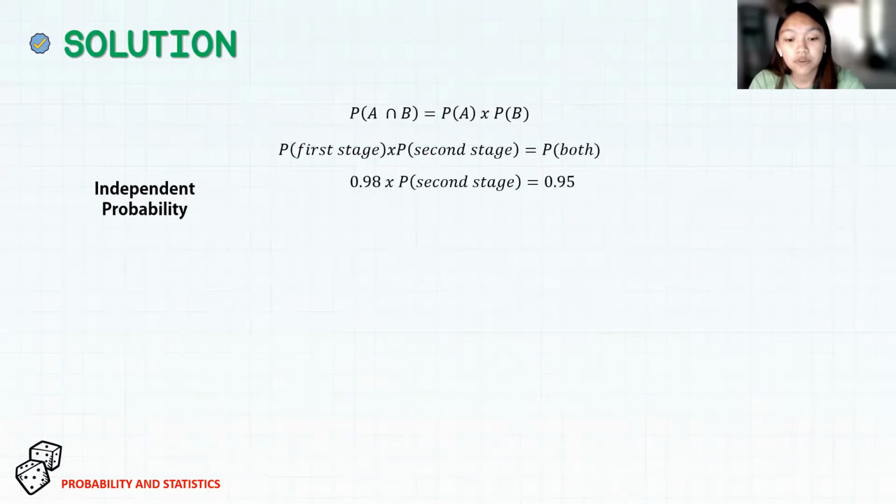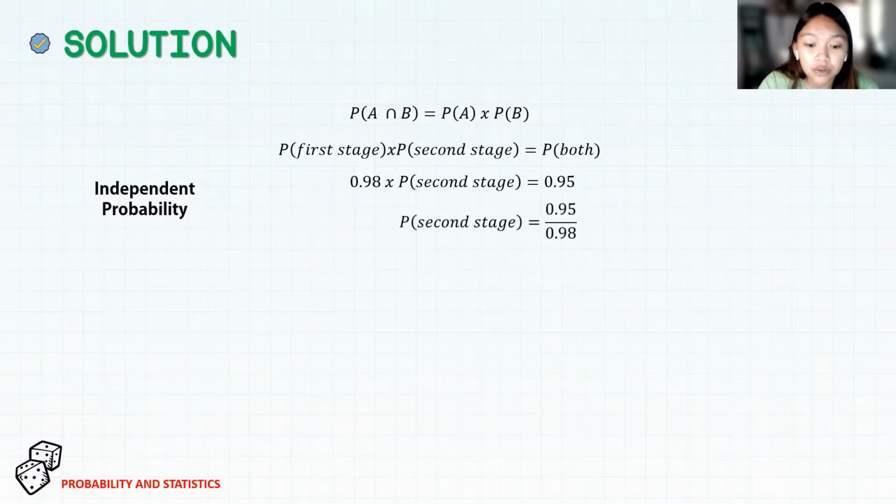But we are asked to find the probability of the second stage. Therefore, we divide the probability of both stages to happen over the probability of the first stage to happen. We get the probability, or reliability, of the second stage at 95/98, or 0.9694.